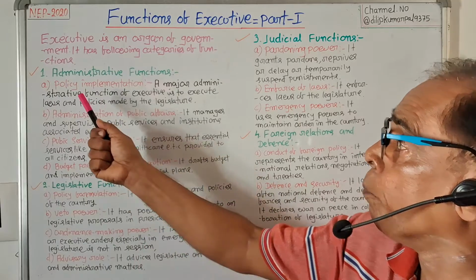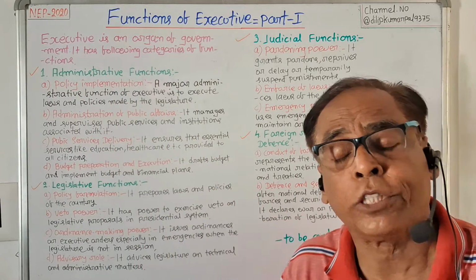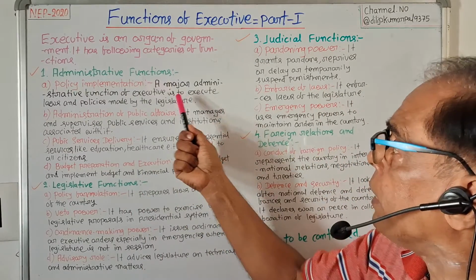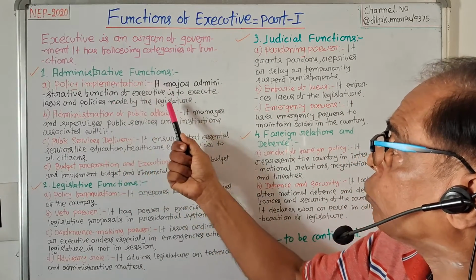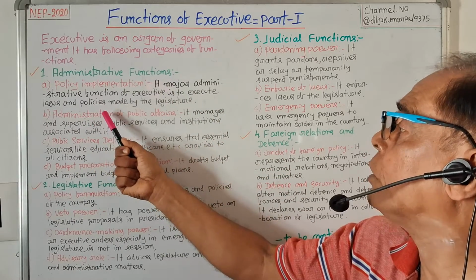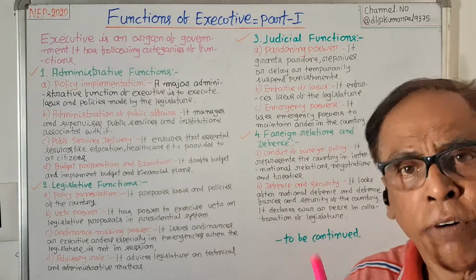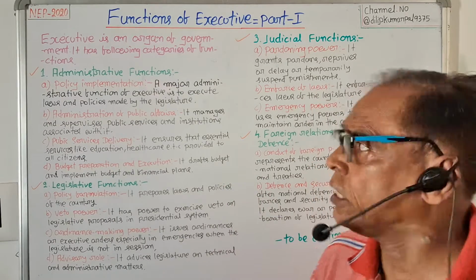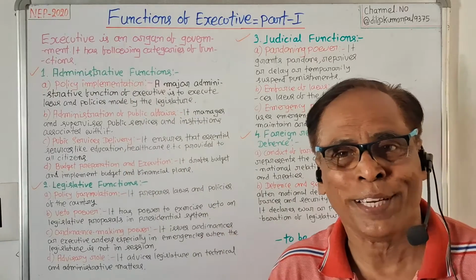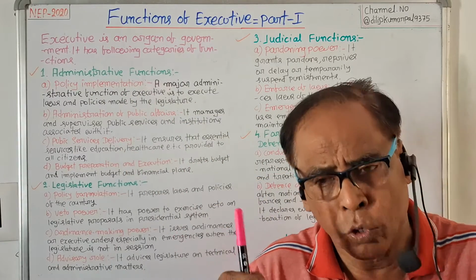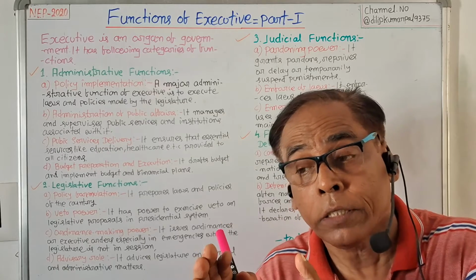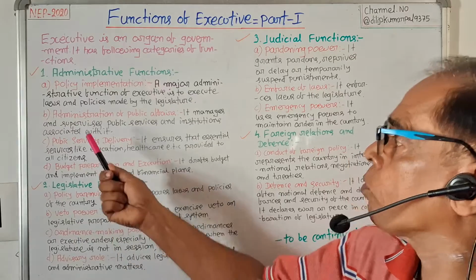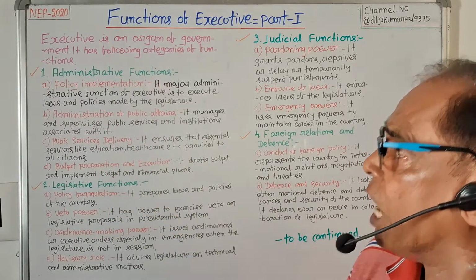Number 1, policy implementation. The first administrative function of the executive is policy implementation. A major administrative function of the executive is to execute laws and policies made by the legislature. It means it is the function of the executive to implement laws and policies made by the legislature.